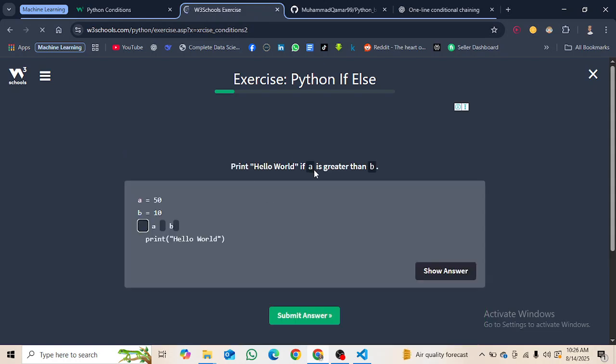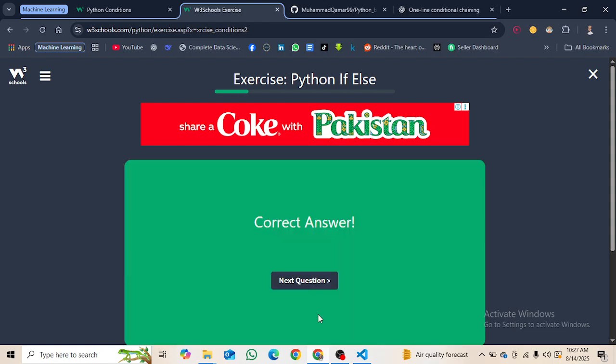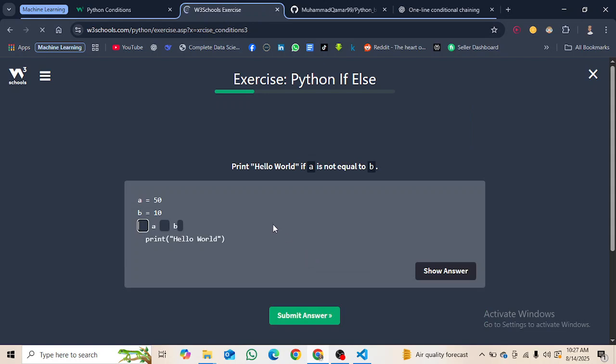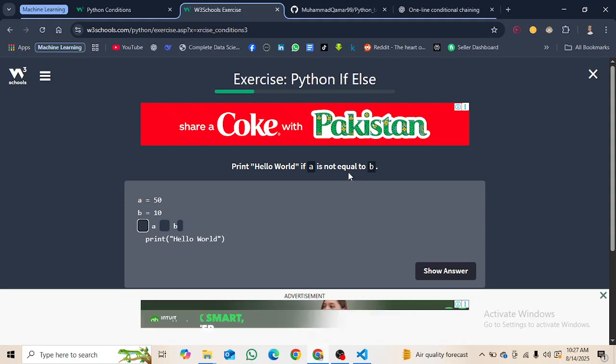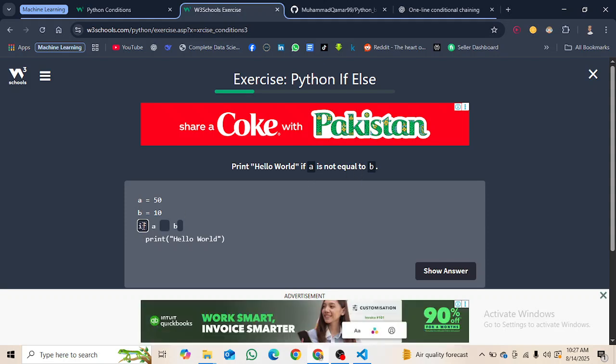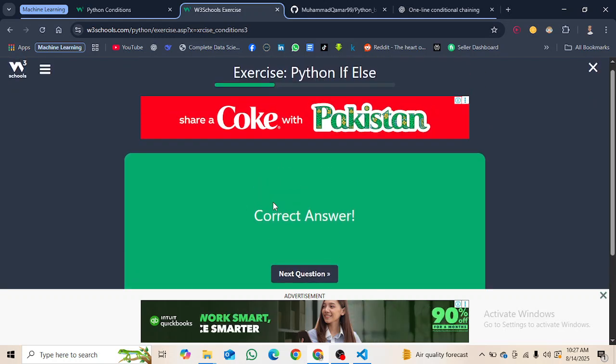Print hello world if a is greater than b. So let's make if a is greater than b, use a colon and print, it will print hello world. Okay, next question. Print hello world if a is not equal to b. Okay, if a is not equal to b, then print hello world. Submit this. Also correct. Next question.